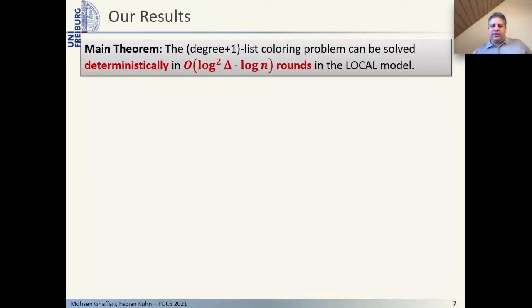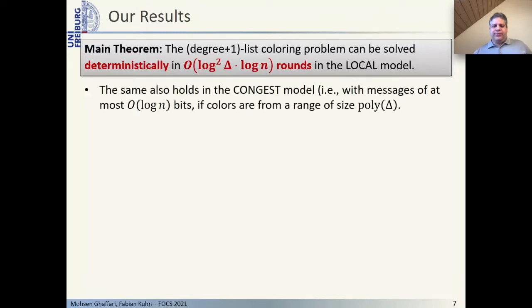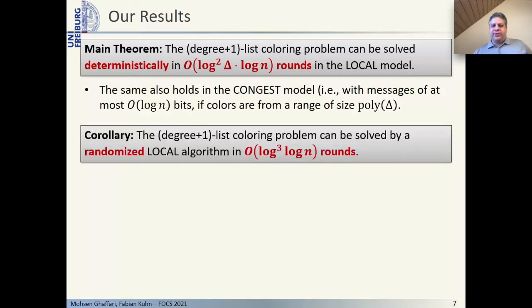We show that the more general degree plus 1 list coloring problem can be solved in order log square delta times log n rounds. In fact, as long as the color lists of the nodes are composed of colors from a range that is at most polynomially large in delta, the same result can even be obtained in the CONGEST model, that is, with messages of at most O of log n bits. As a direct corollary of our algorithm, we also obtain a faster randomized distributed delta plus 1 coloring algorithm.